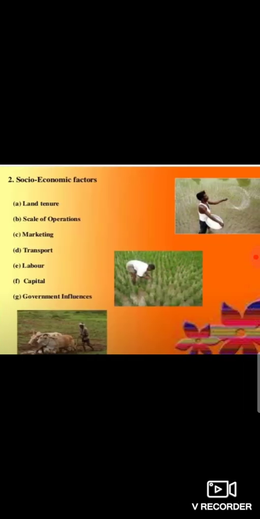Now, human inputs. Machinery or tools, fertilizers, means of irrigation, labor, transport, etc. used in agriculture activities are human inputs.